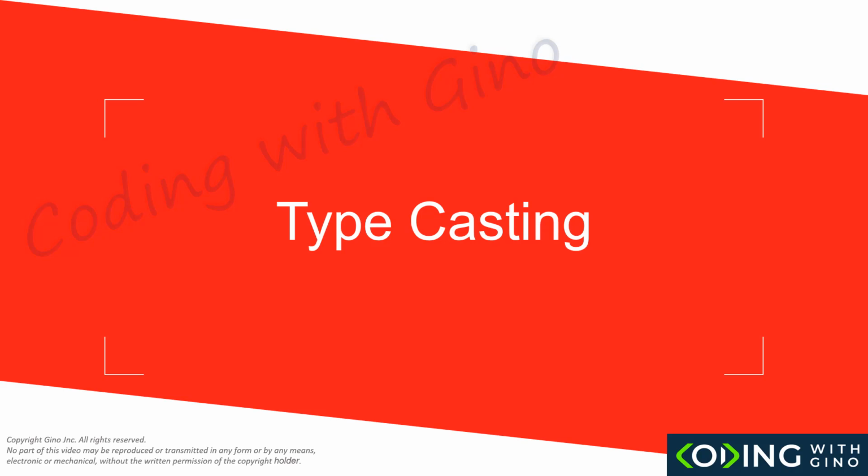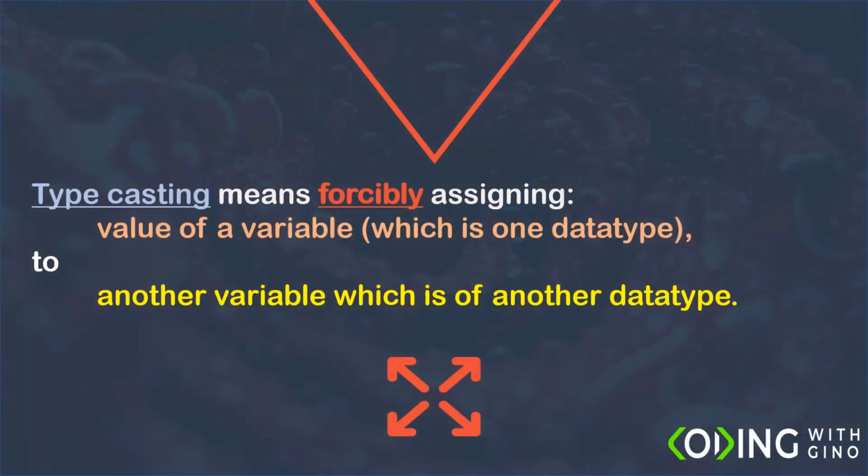Now, let's learn about typecasting, a very important topic. Typecasting means forcibly assigning the value of a variable of one data type to another variable which is of another data type. Type conversion happens automatically, but typecasting is done manually by the programmer.